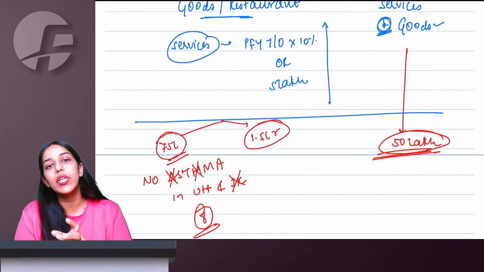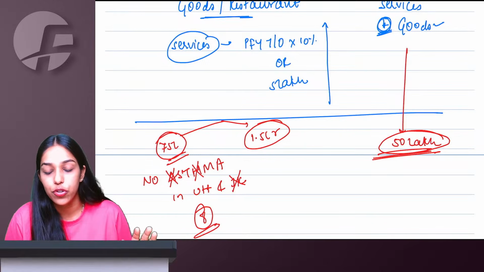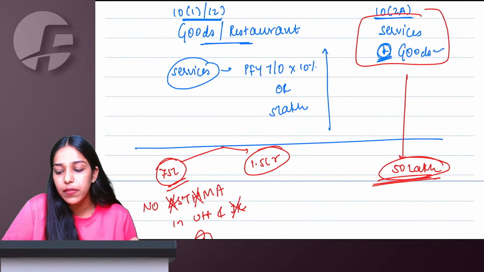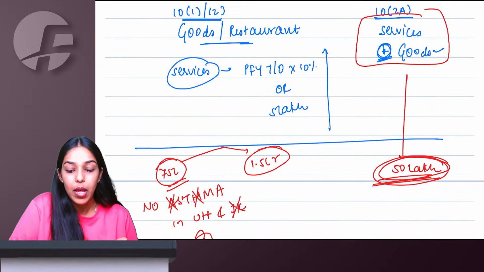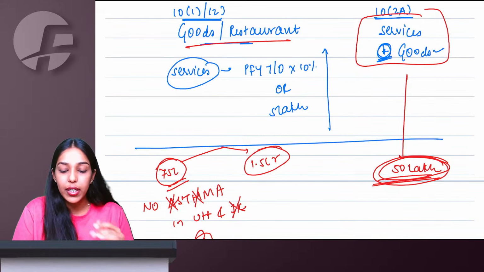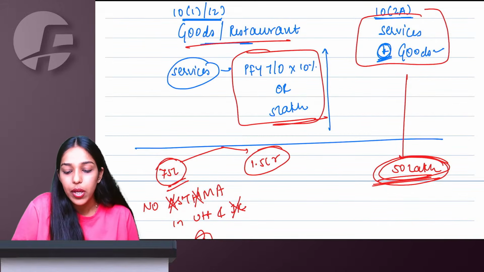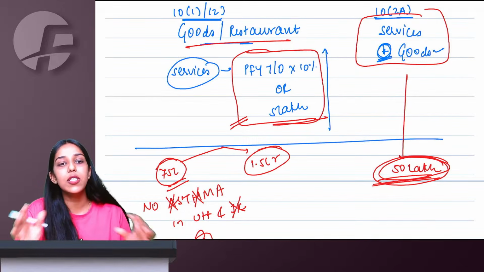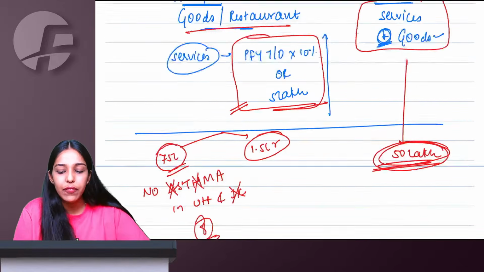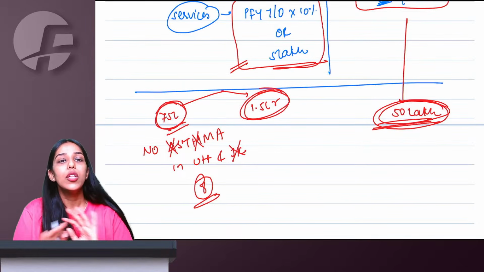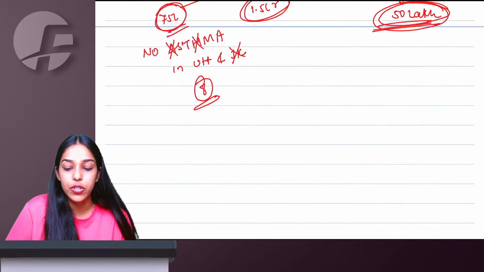Till the threshold of 50 lakh, you are eligible to opt for composition scheme. So if your total goods plus services is up to 50 lakh, no problem. Here, only goods and restaurant you can give. This much services are allowed. So combined, this much services plus your normal goods and restaurant turnover, as long as the total is below this threshold, no problem, you can continue with composition scheme.